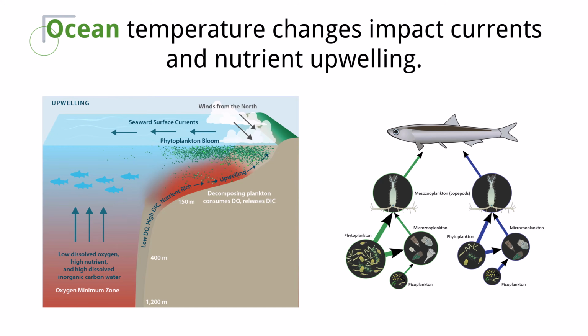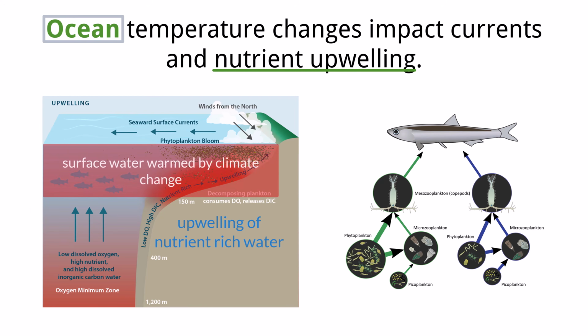Changes in ocean currents can significantly alter the timing and extent of nutrient upwelling, which is the process that brings cold, nutrient-rich water from the deep ocean to the surface. Warmer surface water, which is driven by climate warming, is less dense than colder, deeper water and therefore prevents vertical mixing. It does this by essentially creating a barrier where the warmer, less dense water sits on top of the colder water, preventing any movement, which can therefore stop upwelling.